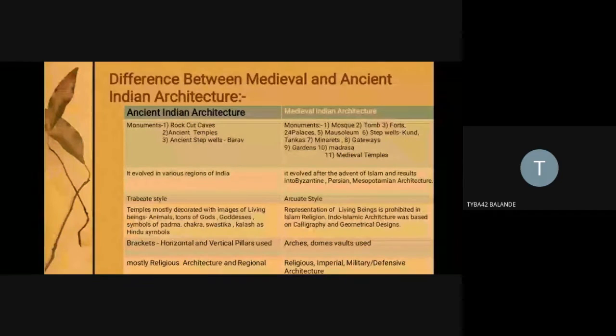So the first point of difference, you can see in the column of ancient Indian architecture, is basically the rock-cut caves. The monuments which come under the ancient Indian period are, first, the rock-cut caves.